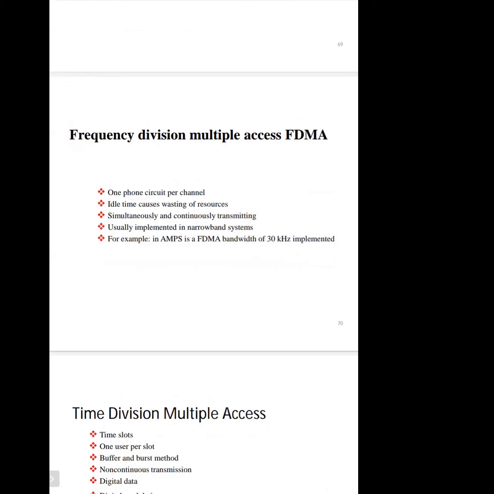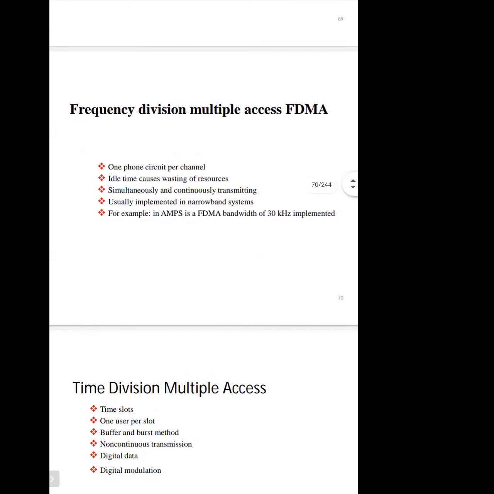So in this, simultaneous and continuous transmission is there. It is usually implemented in narrowband systems. In the earlier Advanced Mobile Phone System, it uses the FDMA technique having a bandwidth of 30 kilohertz per channel. Frequency interference is another problem in FDMA. So we are having these kinds of problems: frequency interference and wastage of resources.